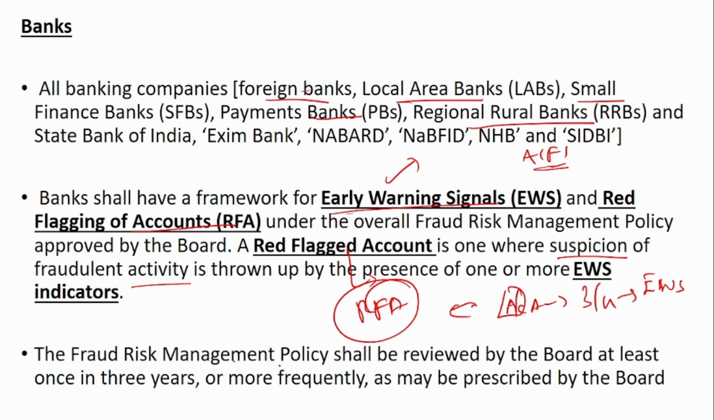The fraud risk management policy shall be reviewed by the board at least once in 3 years or even more frequently. This fraud risk management policy is dynamic in nature. You see, the world is improving, and from now it is in the digital era. A lot of fraud happens in the digital era, that is, digitally. So frequent review of this fraud risk management policy is a must. Here they have mentioned that at least once in 3 years this has to be reviewed.